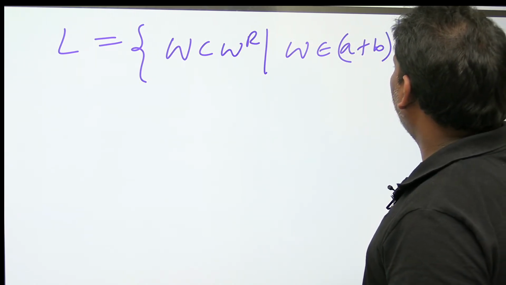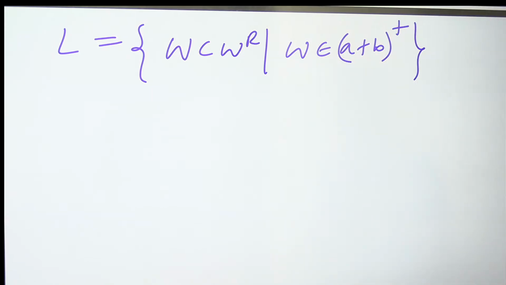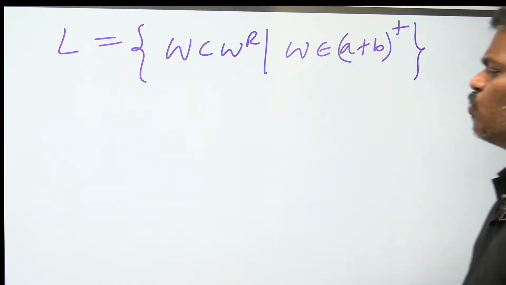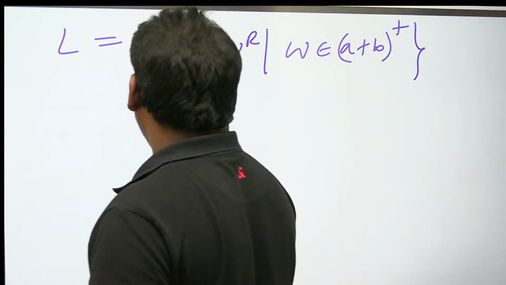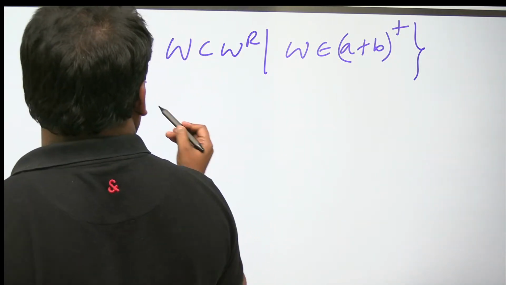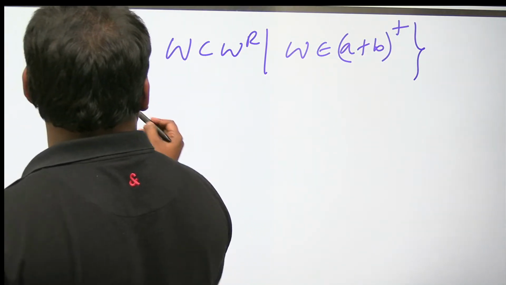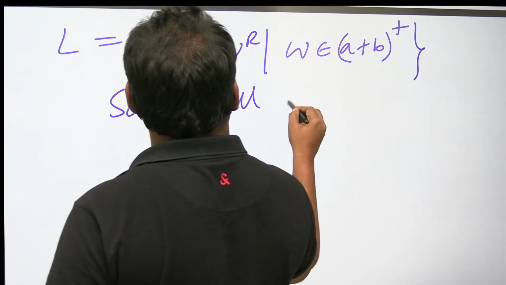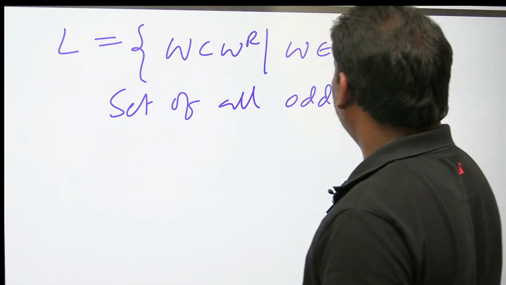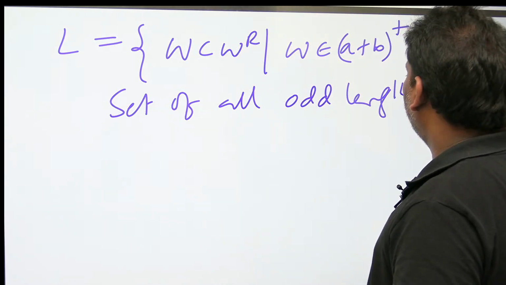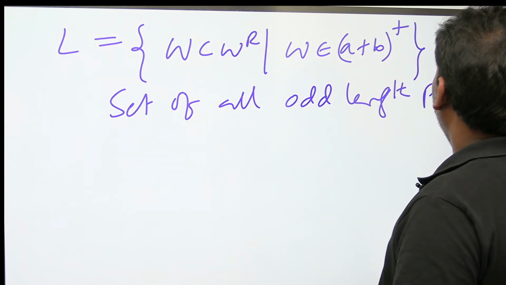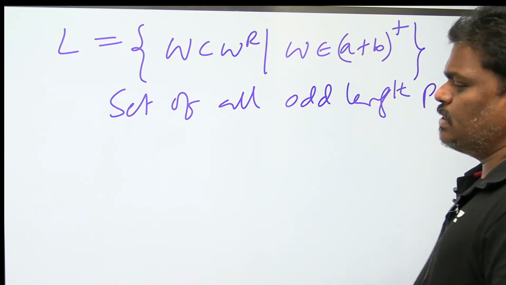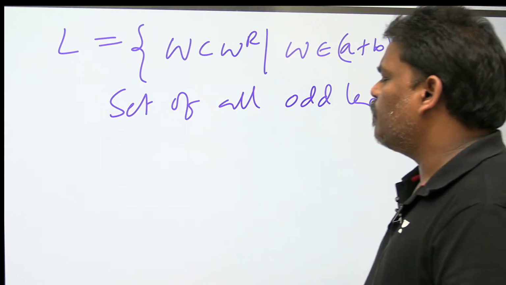Let me write whole plus only. L is equal to W C W power R. It is going to be the set of all odd length palindromes.